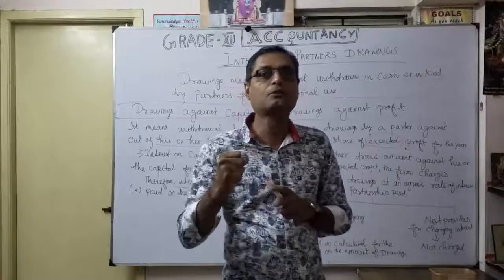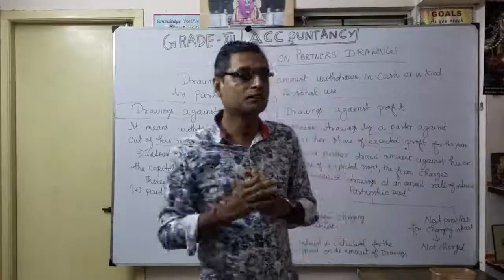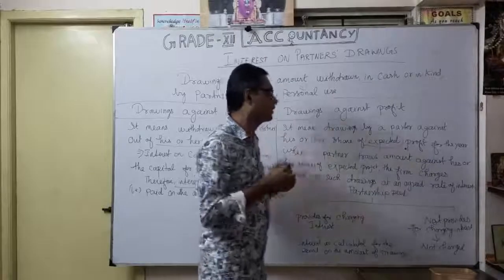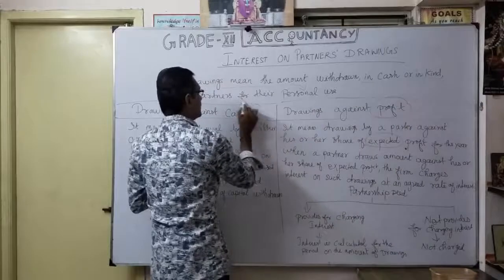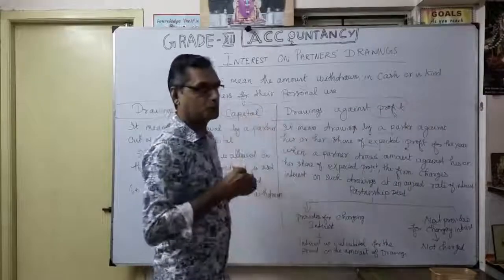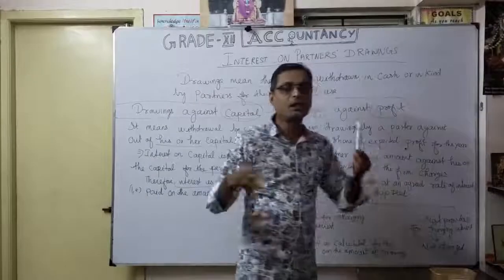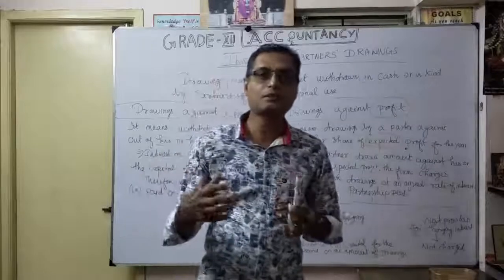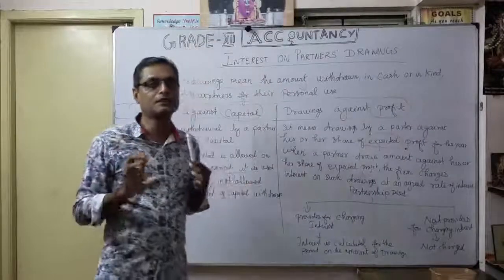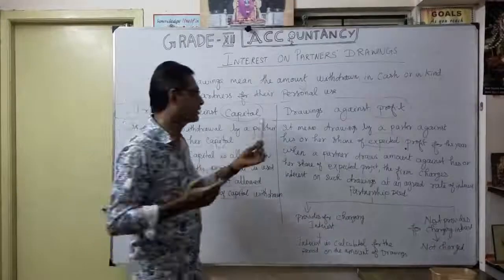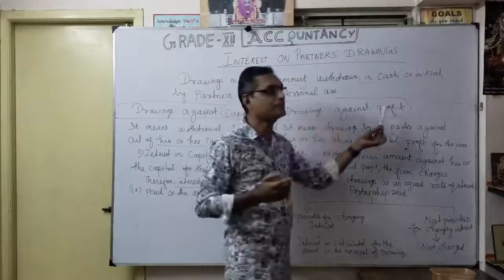Only that profit can the partner withdraw, and that is why it is called against profit. This is very important: here against profit, there against capital. Only the expected profit share of the particular partner can be withdrawn in the form of drawings. That is what is called drawings against profit.